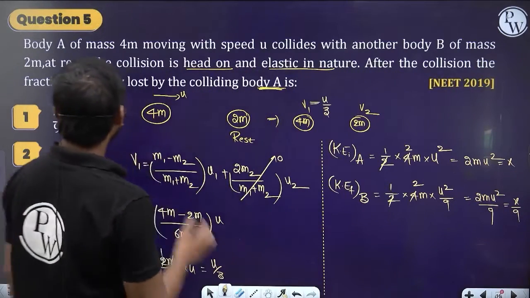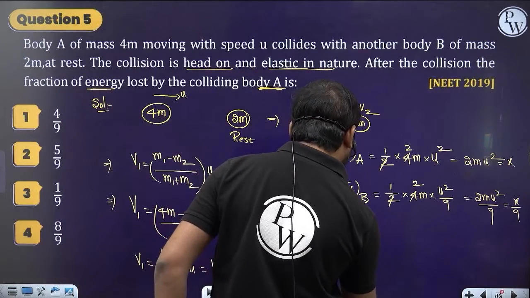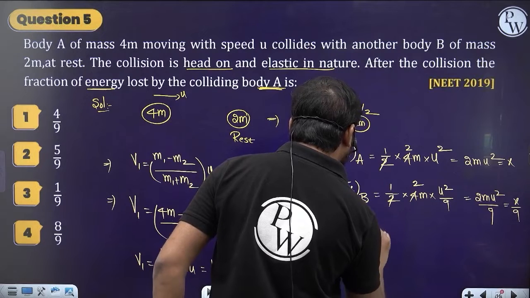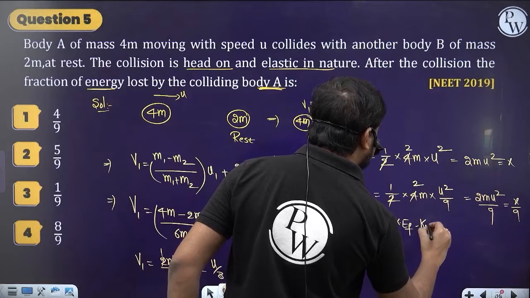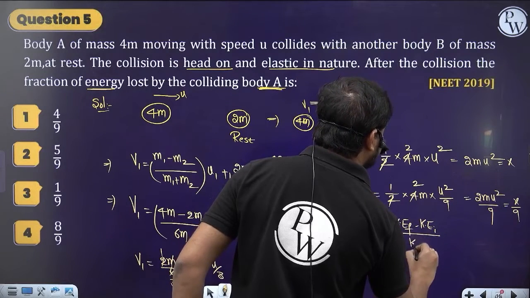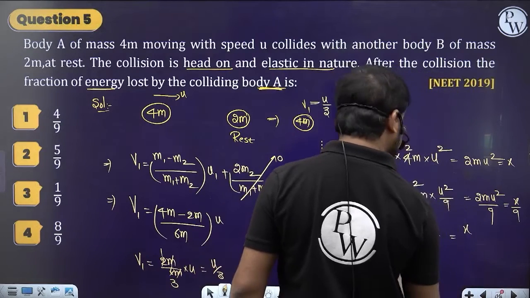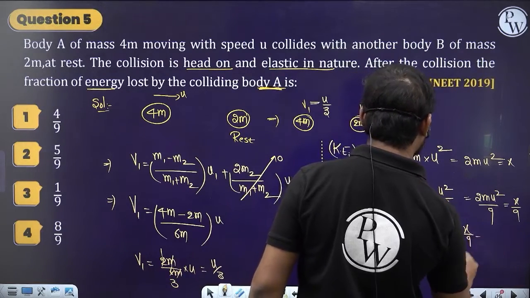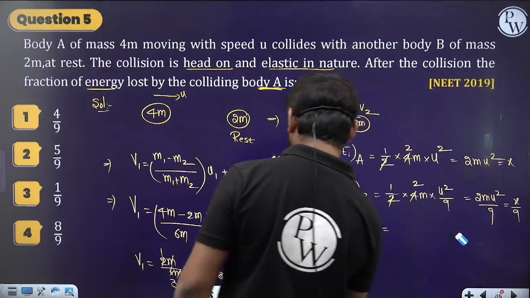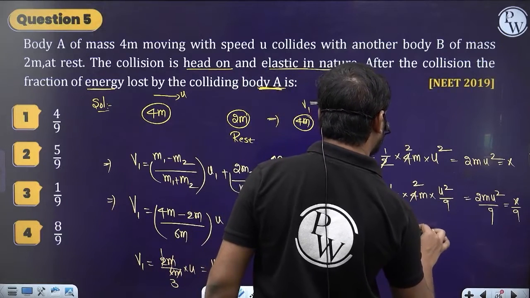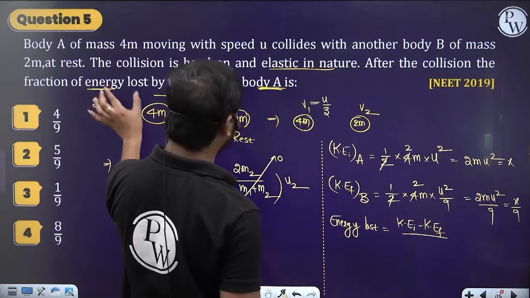Now what is the fraction of energy lost by the colliding body A? The energy lost is initial minus final, because final is less, right? So KEI minus KEF, and they are asking the fraction of energy lost.